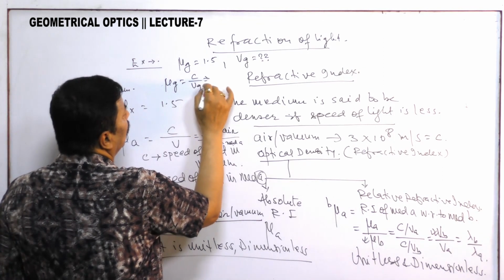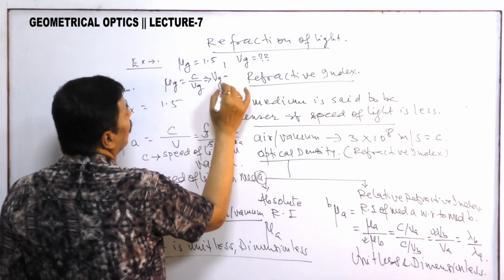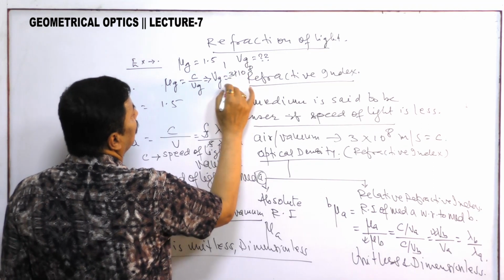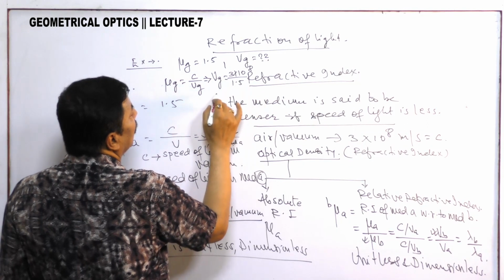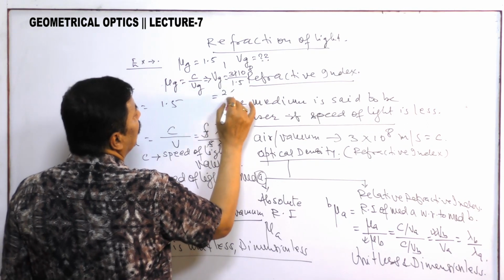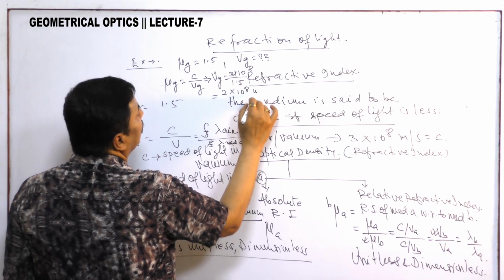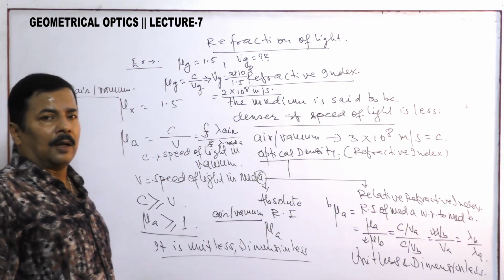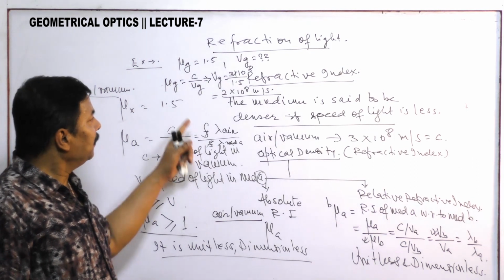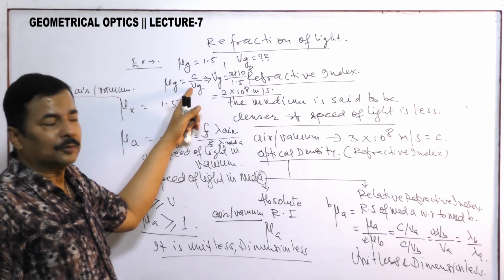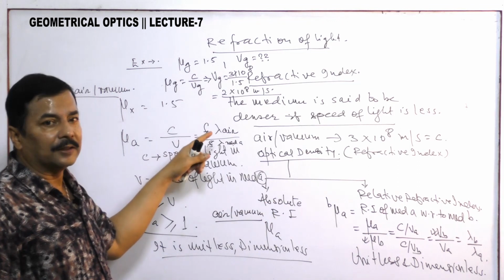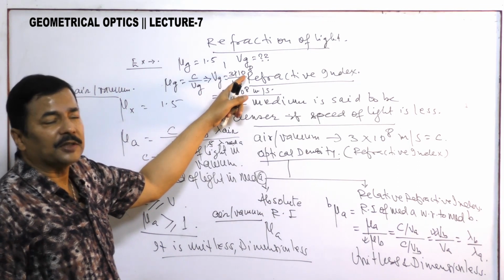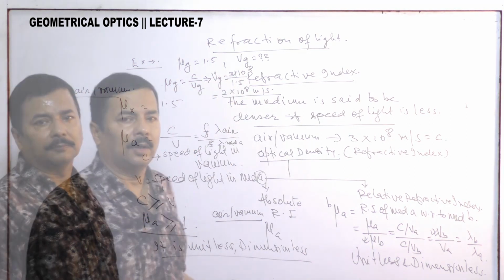So V glass is equal to 3 into 10 to the power 8 by mu, that is 1.5, that is 2 into 10 to the power 8 meter per second. This is the speed of light in medium glass. So this is the way we can understand. And in vacuum the speed of light is 3 into 10 to the power 8 meter per second. That value you should remember.